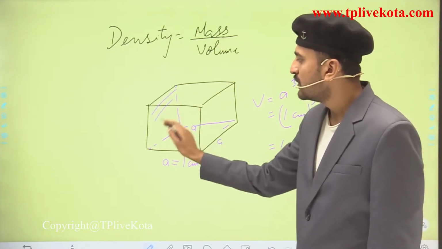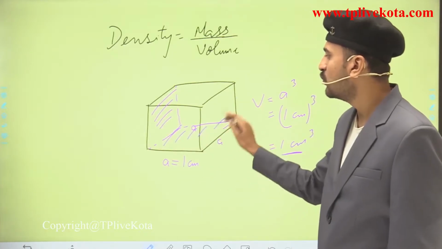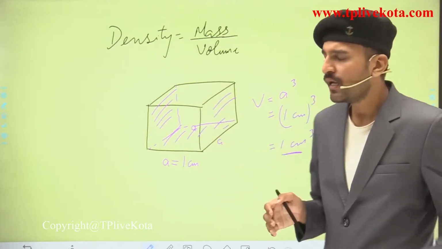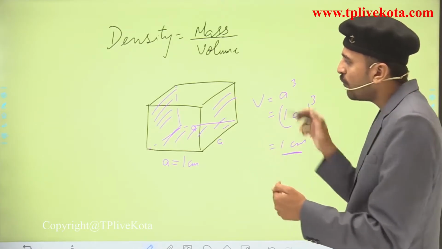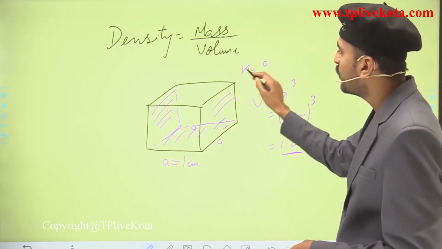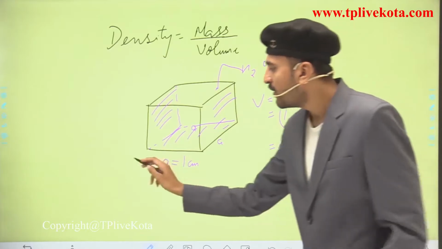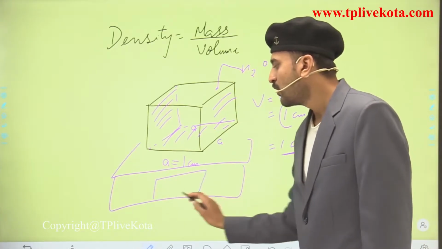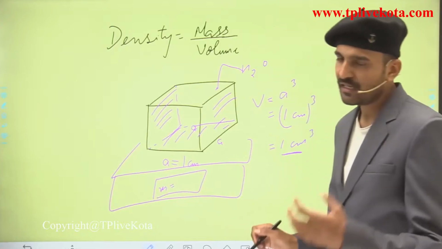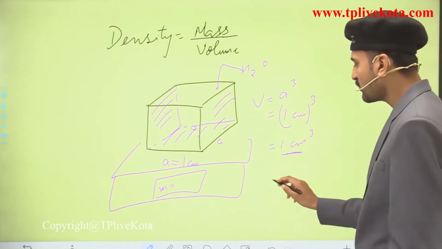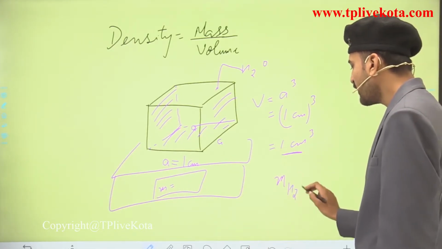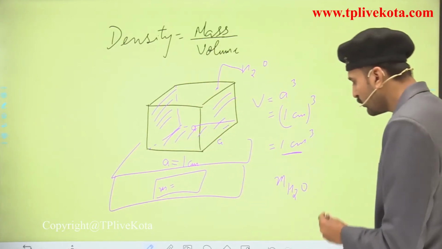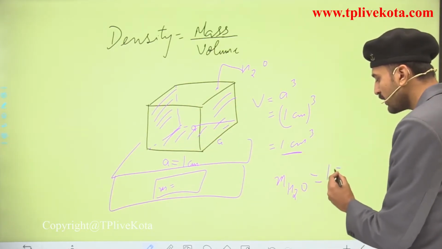Now these are the walls of this cube, and this wall is open for us to put something into it. Now if I put water in here and then weigh that cube on the weighing machine, what would be the mass of water that I get here, placed in this cube up to the brim? That would be equal to 1 gram.